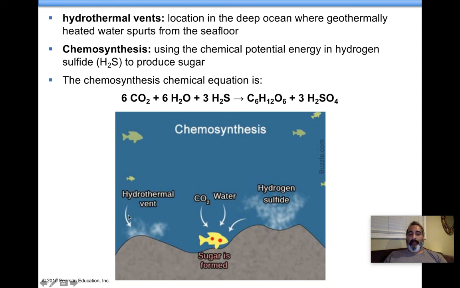Hydrothermal vents. This is at the bottom of the ocean where you've got hydrogen sulfide pouring out of these vents. Hydrogen sulfide is a chemical that can be used for what's called chemosynthesis. So what happens down there? Certain bacteria, chemosynthetic bacteria for example, can take hydrogen sulfide, water, and carbon dioxide, and they can turn these three things into sugar, food. Their waste product is sulfuric acid. It's kind of a nasty waste product. So carbon dioxide plus water plus hydrogen sulfide will yield sugar and sulfuric acid as a waste product.